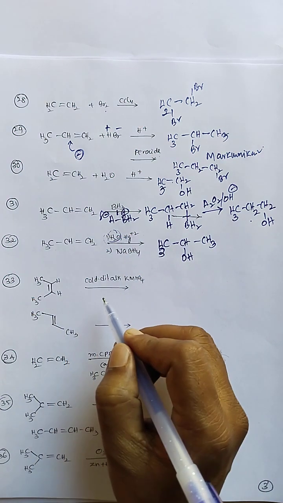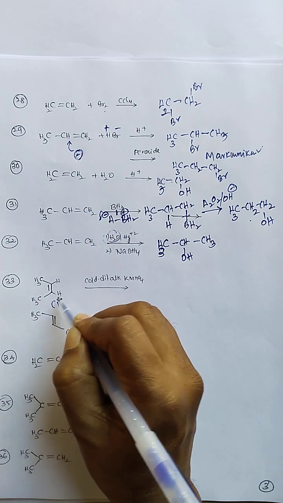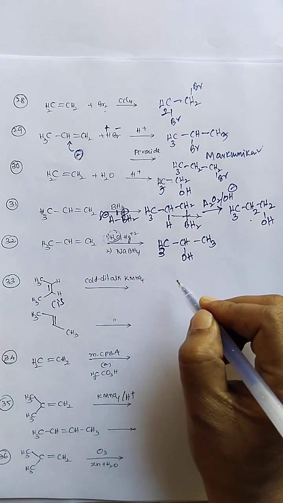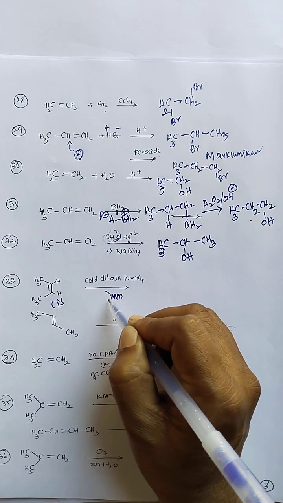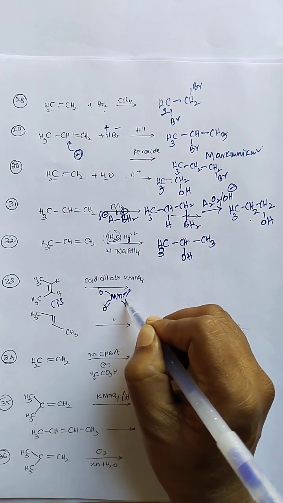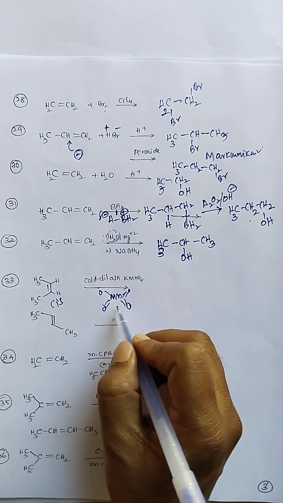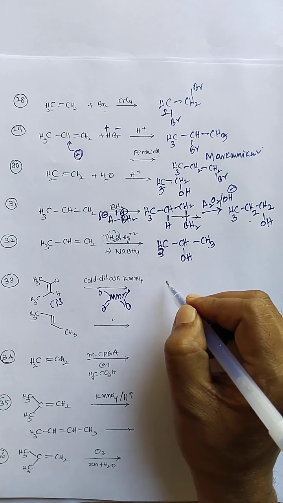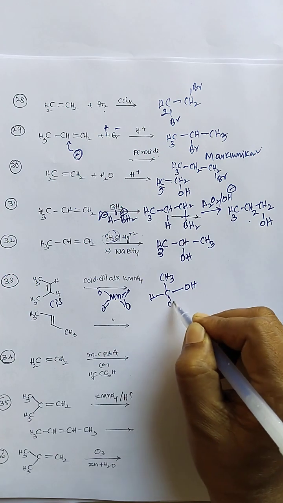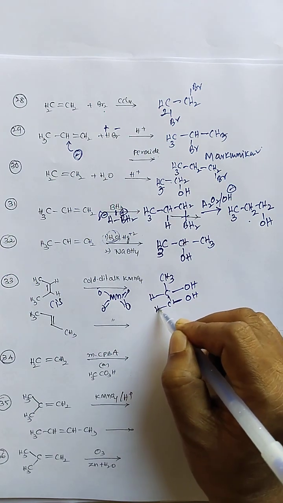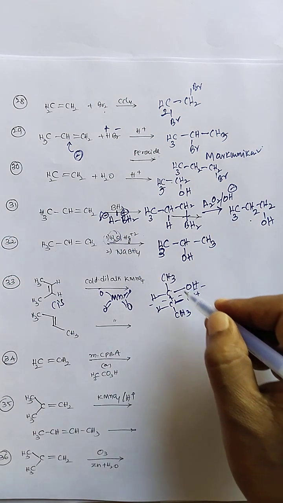Alkenes reaction with cold dilute alkaline KMnO4, basic medium KMnO4. This is the cis alkene, and we are adding alkaline KMnO4. The manganate ion attacks the double bond from the cis side, in cis orientation. Therefore, cis alkene plus cis addition of the hydroxy groups gives a meso compound. Meso compound means having a plane of symmetry. The two hydroxy groups are added like this. So this is the meso compound, meso 2,3-dihydroxy butane diol.